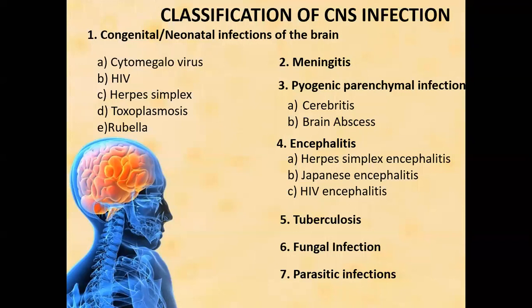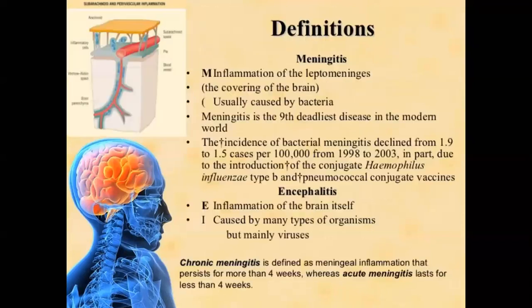So these are the classification of CNS infection. Simply, these are classified into two: one is congenital and the second is acquired. The congenital I have already read, these topics and viruses, and acquired is meningitis and pyogenic infections, encephalitis, tuberculosis, fungal and parasitic.